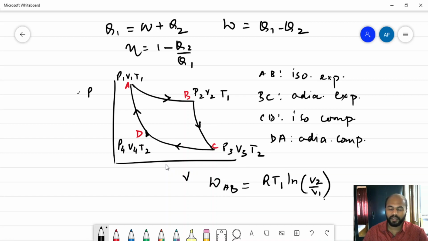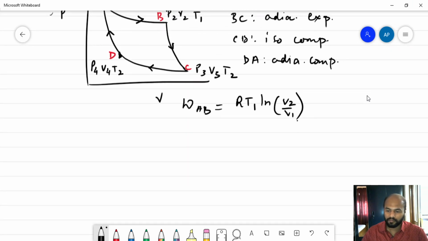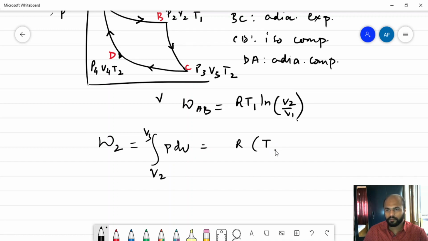Next, let us see the second stroke, that is BC. Since it's an adiabatic process, the system is taken from V2 to V3. Work done is PdV, which would then be given as R times T1 minus T2 by gamma minus 1. This is the work done in the second process.